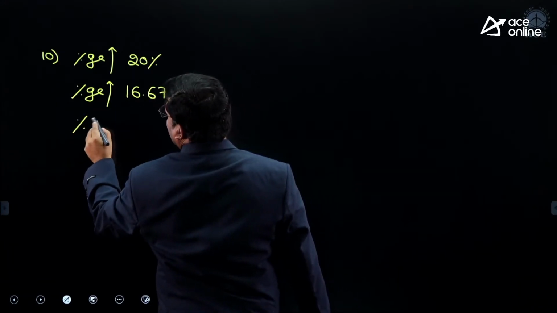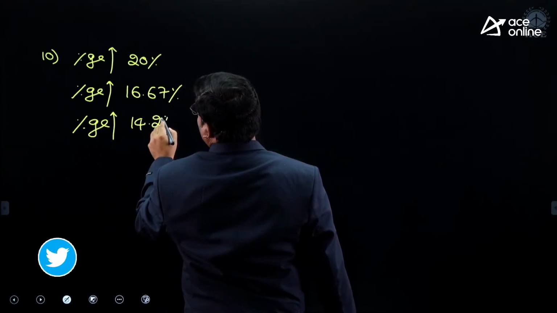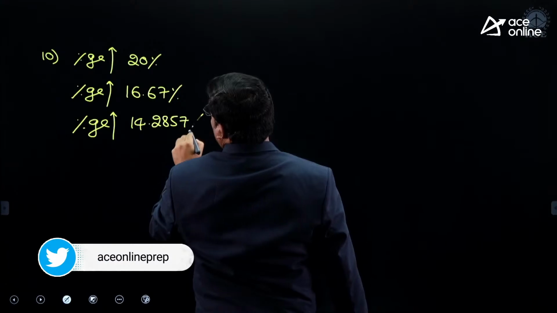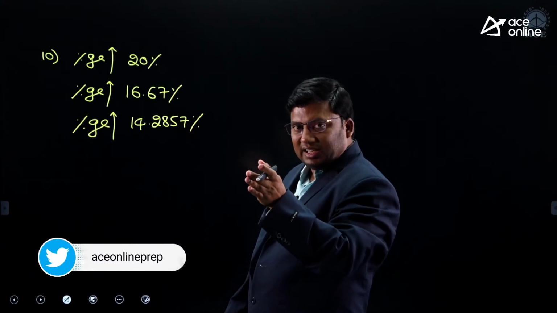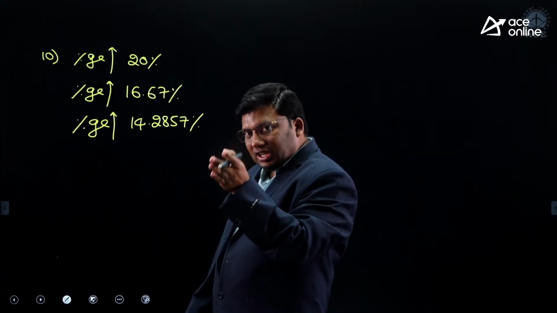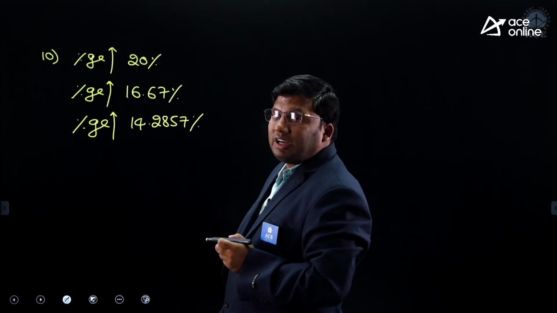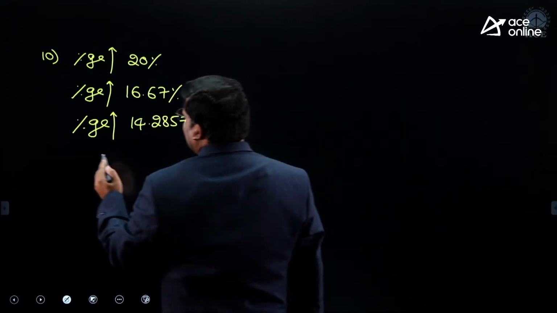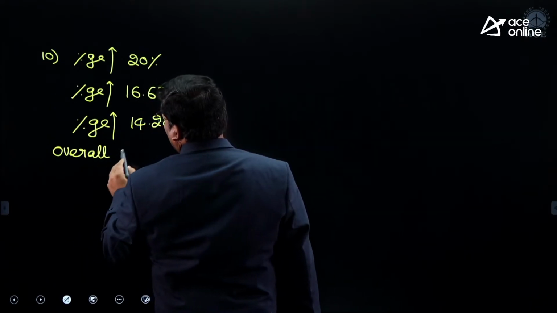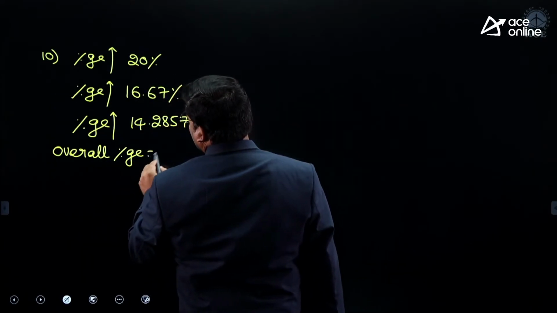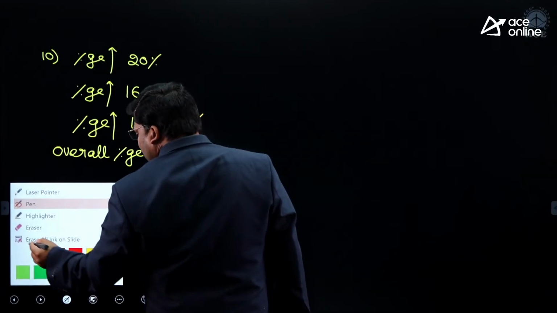Third year percentage increase is 14.2857%. Overall percentage change, how much?